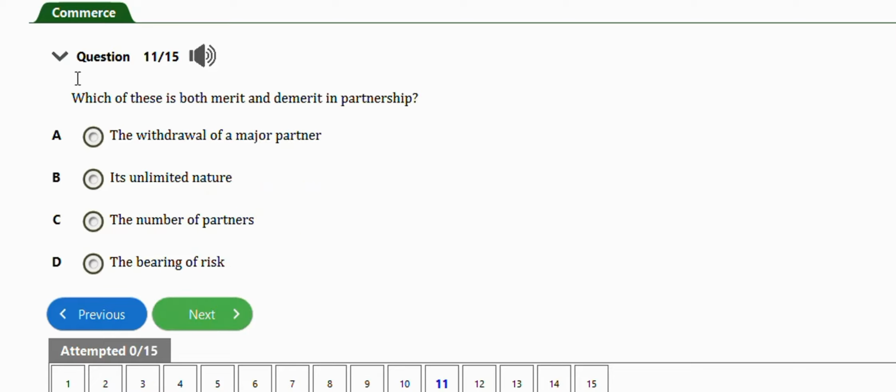Next question, it says which of these is both merit and demerit in partnership: where the withdrawal of a major partner, its unlimited nature, the number of partners, the bearing of risk. The right answer is option B, its unlimited nature.